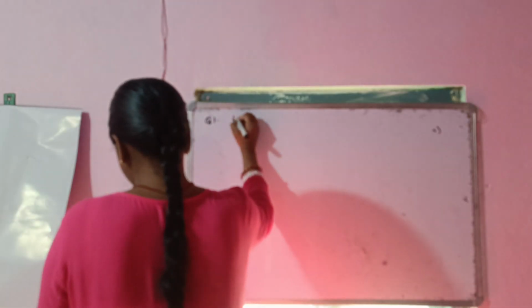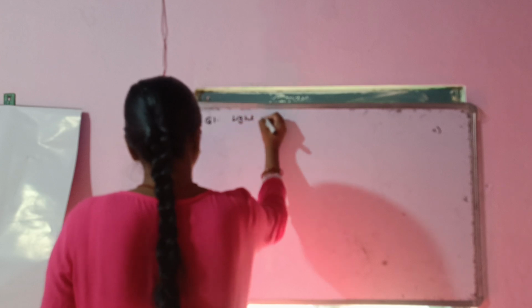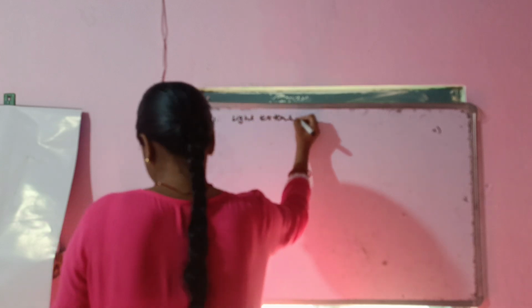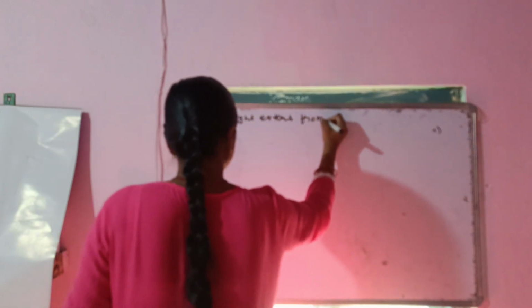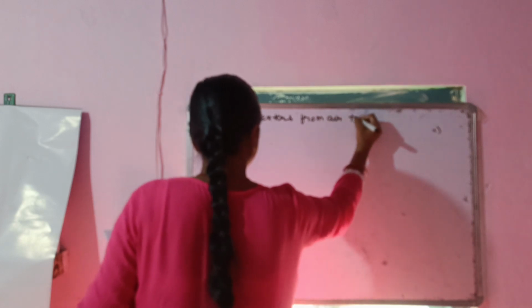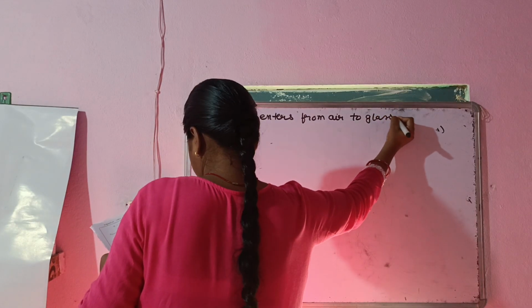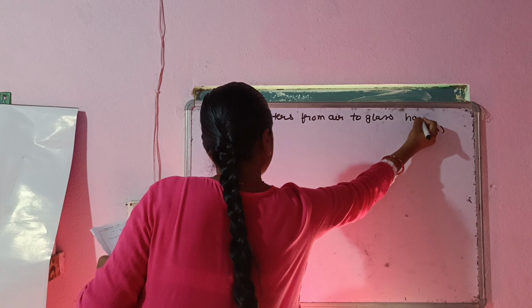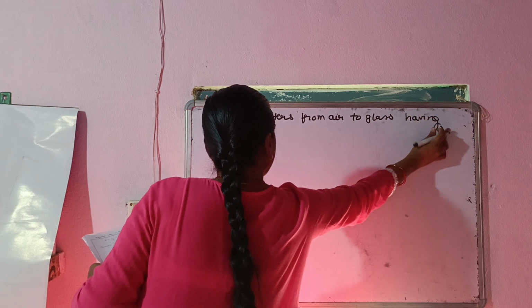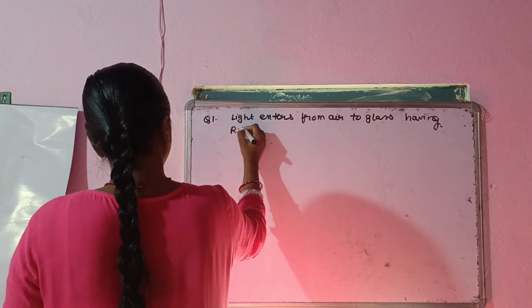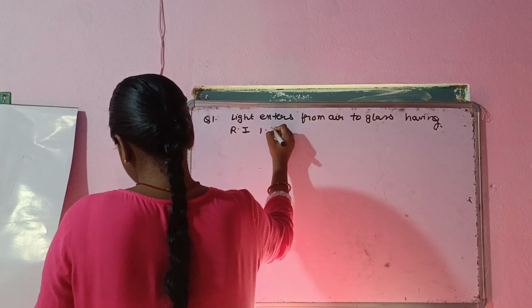Question number 1. Light enters from air to glass having refractive index, that is RI, 1.50.